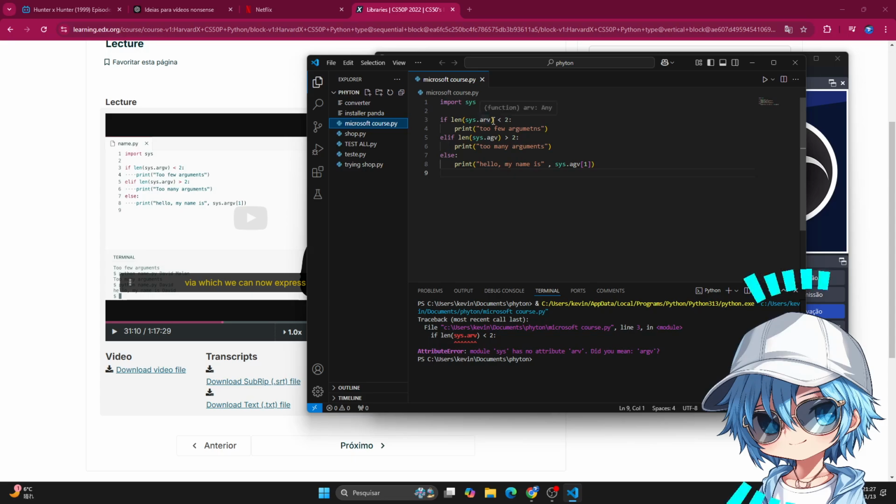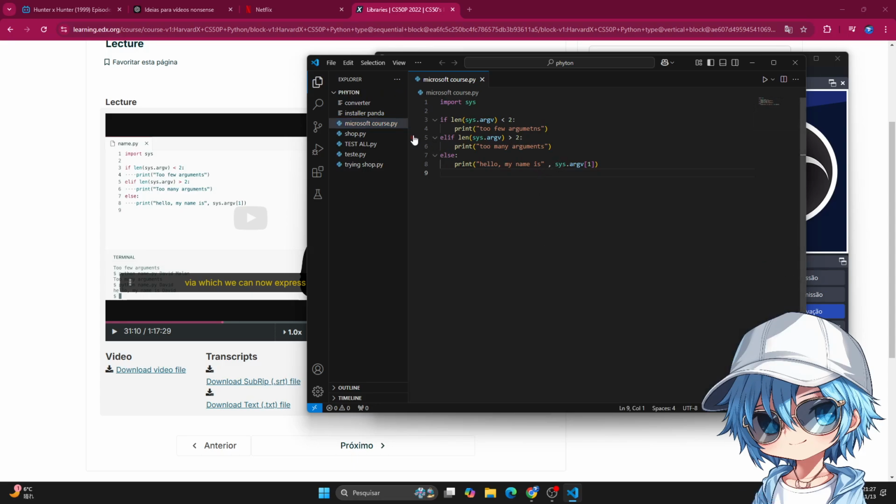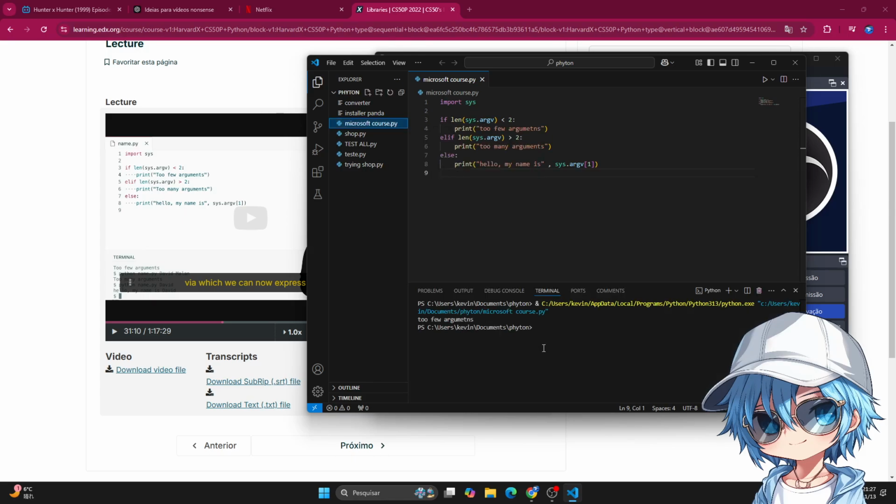Len, I did the same error here. Argv. What the? What? Oh, if I run this, I cannot. Okay, I understand. Because I cannot like write the. Okay.